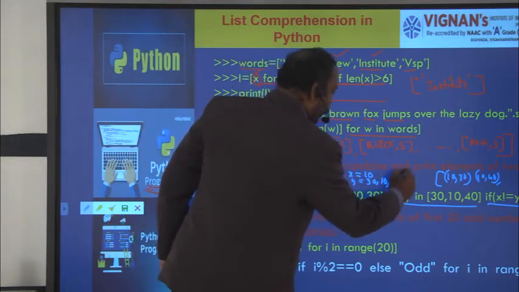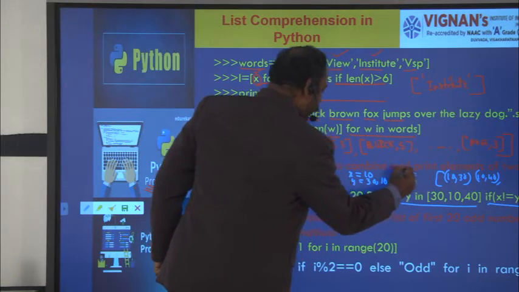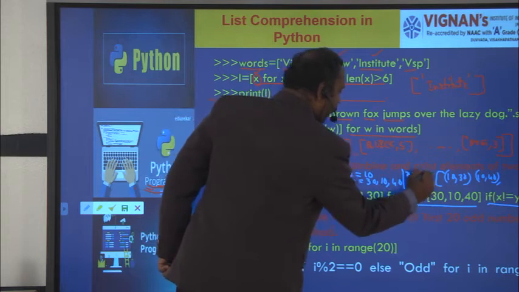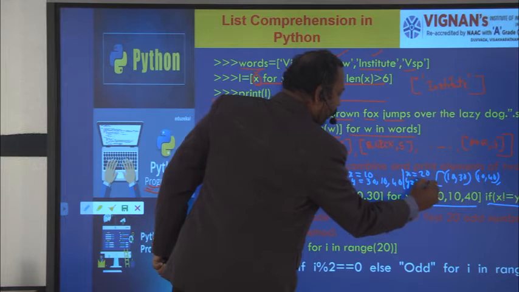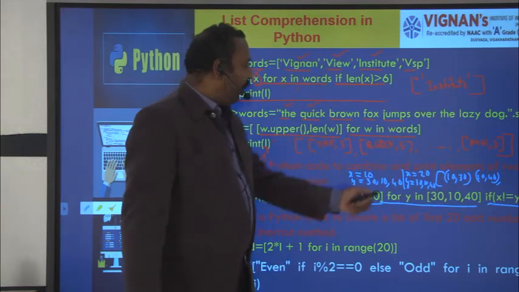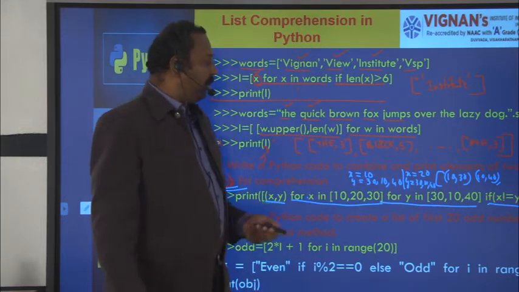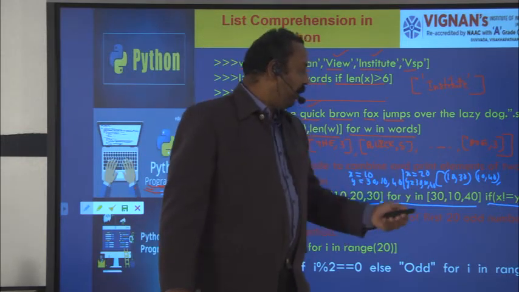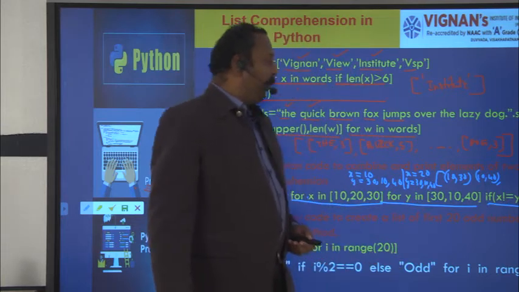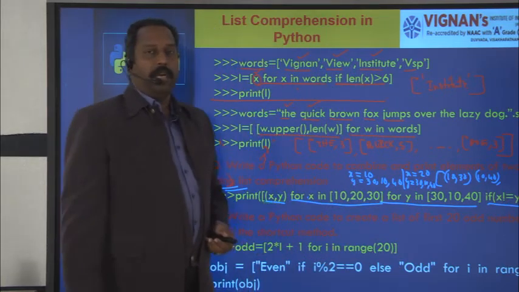Next iteration, x equal to 20 and y again 30, 10, 40. x is 20, y is 30. 20 is not equal to 30, the condition is true.